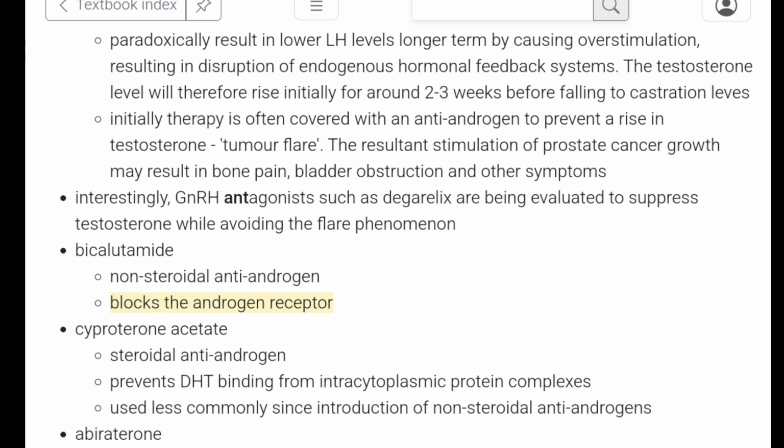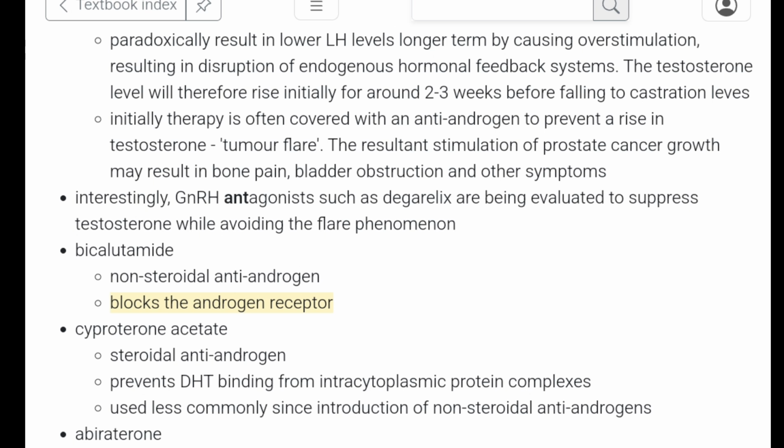As far as anti-androgens are concerned, some of them are steroidal in nature, while some are non-steroidal. The steroidal anti-androgen is cyproterone acetate, while non-steroidal is bicalutamide, which actually blocks androgen receptors.